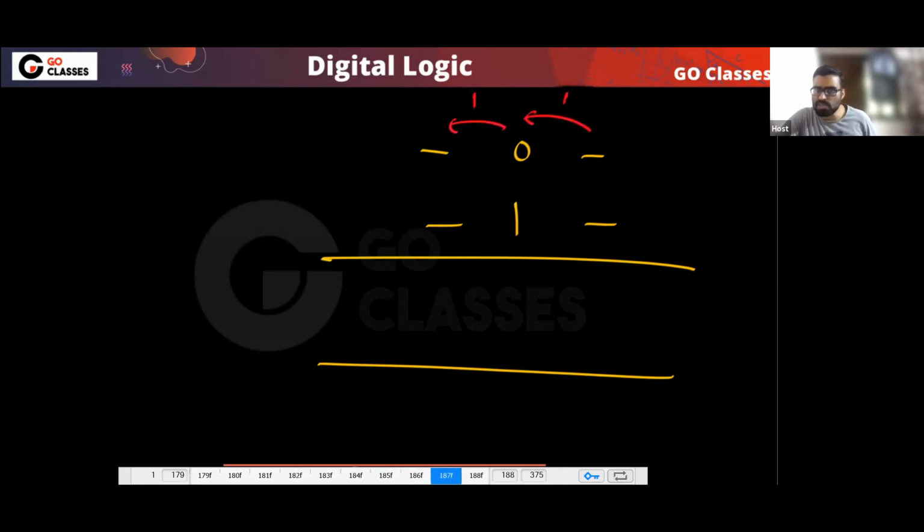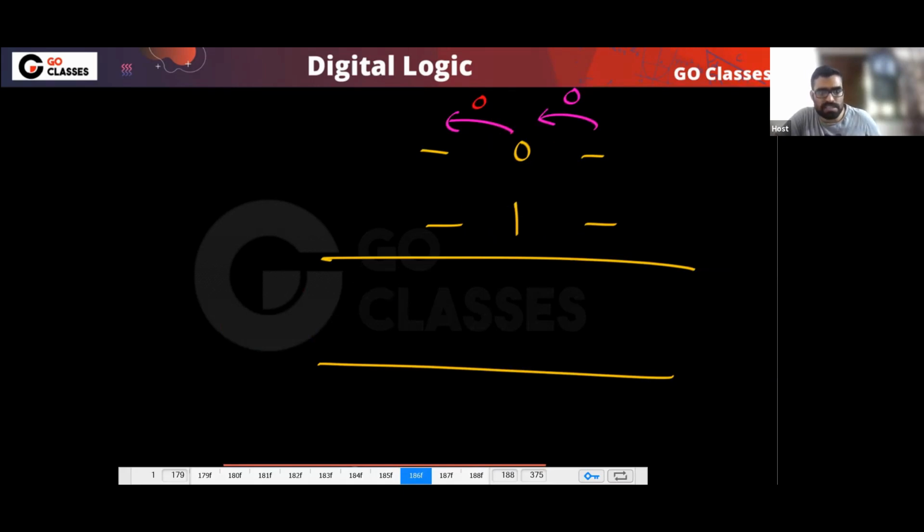This combination is not doing anything. This is just taking the previous carry and forwarding. Yes or no? This is forwarding the previous carry to the next. It is not generating any carry, but the previous carry it is taking and forwarding. Yes or no?